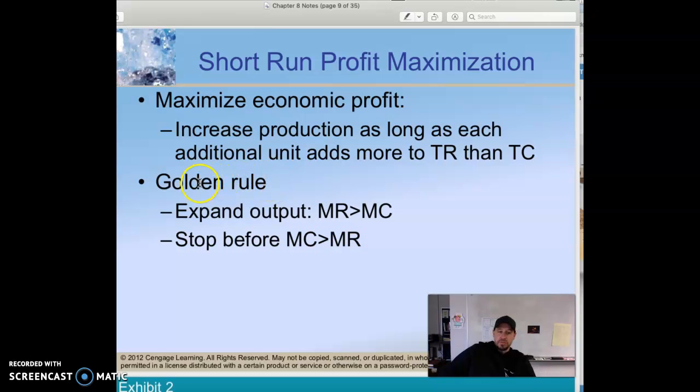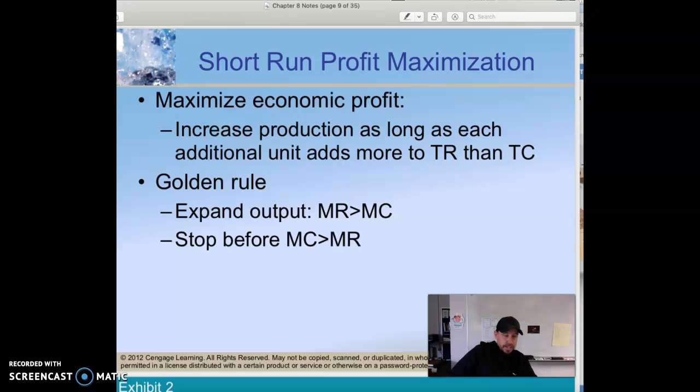So if you think of the golden rule of business, it's marginal revenue is equal to marginal cost. At that point where marginal revenue equals marginal cost, that is where profit will be maximized. And that holds true for all firms, all industries. That's what they call it, the golden rule of business. If marginal revenue is greater than marginal cost, you expand until marginal cost starts to exceed marginal revenue. And the point where they're equal is where profit will be maximized. So